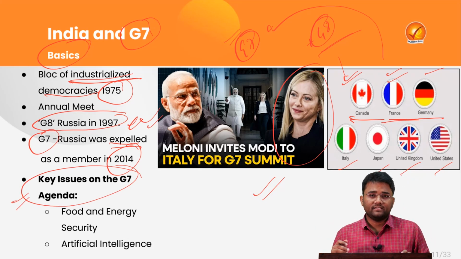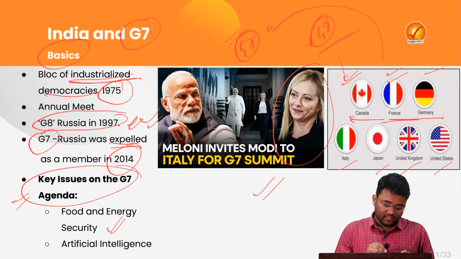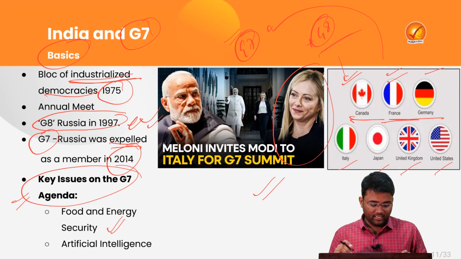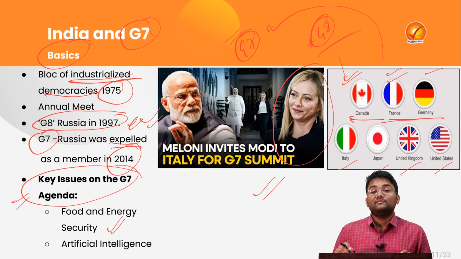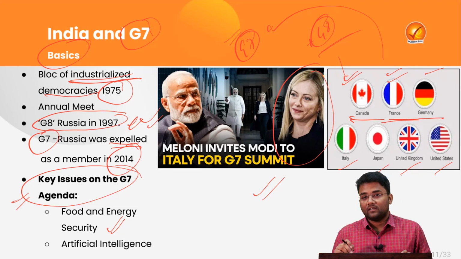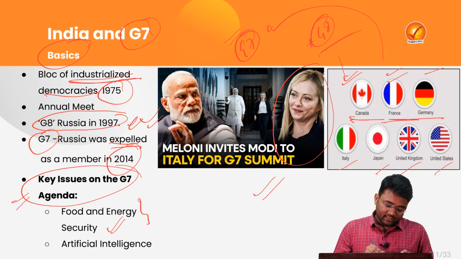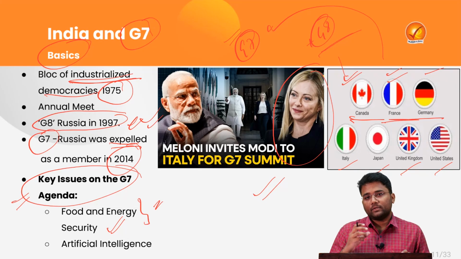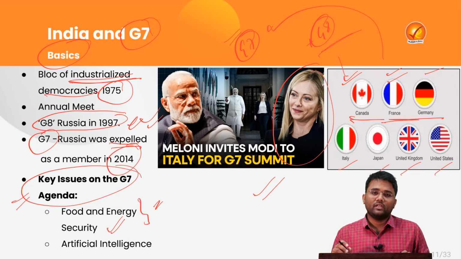So what are the key issues that are going to be discussed, the major agendas in this year's G7 summit? First is that there is focus on food and energy security. India is one of the highest producers of food grains, horticulture, etc. Then there is also a very high energy demand, whether it is fossil fuels, crude oil, etc. And so this particular annual meet is going to be very important for India.